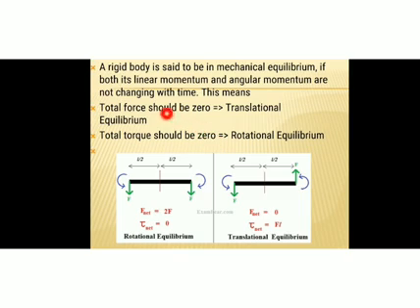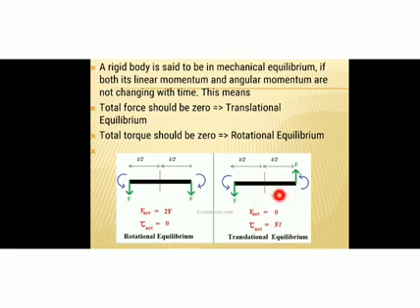Why? If total force is zero, the body will be in translational equilibrium. That means the total linear momentum of the object will not change. And if the total torque acting on the rigid body is zero, then the body will be in rotational equilibrium. That means the total angular momentum of the rigid body won't change with respect to time.